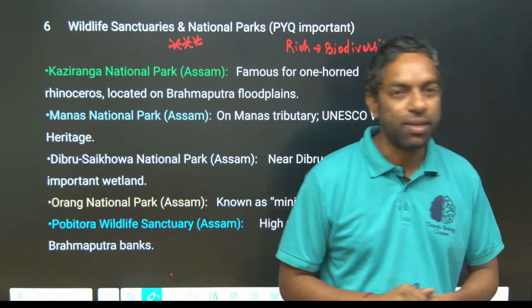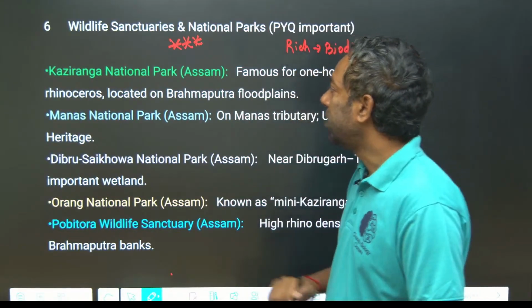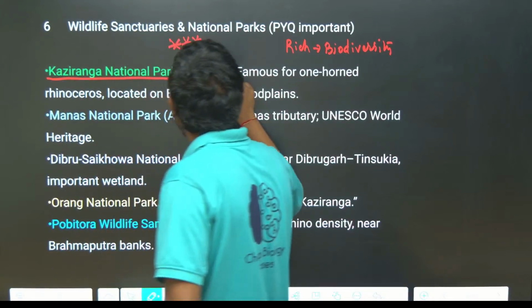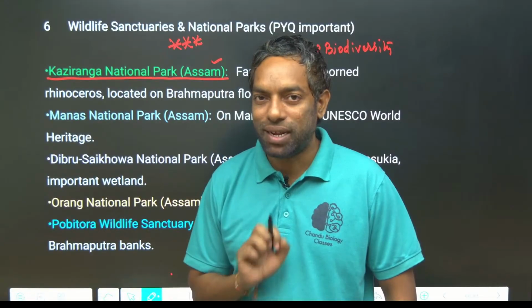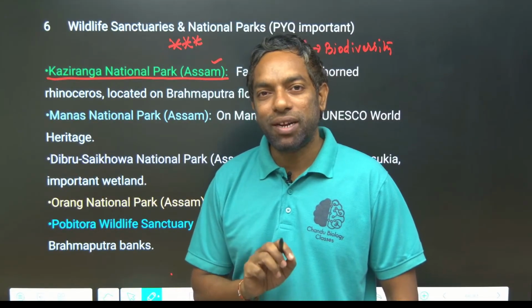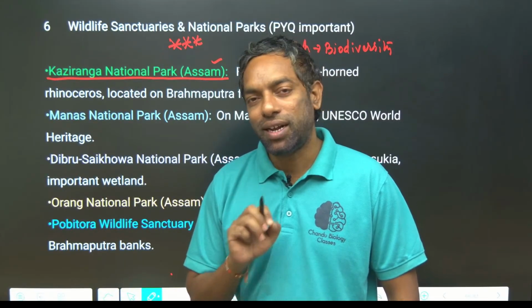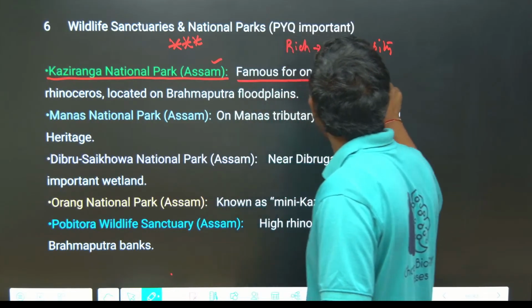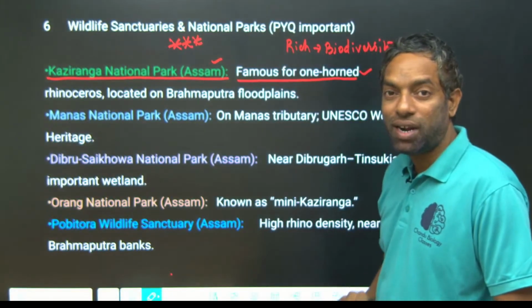Okay, yes. And coming to Kaziranga National Park, Kaziranga National Park is located in Assam. Where the Brahmaputra river flows, there is Kaziranga National Park. It is famous for one-horned rhinos.